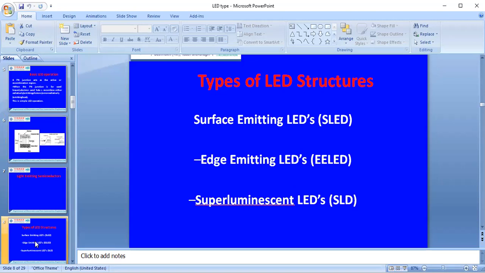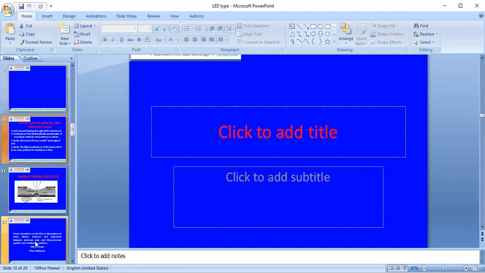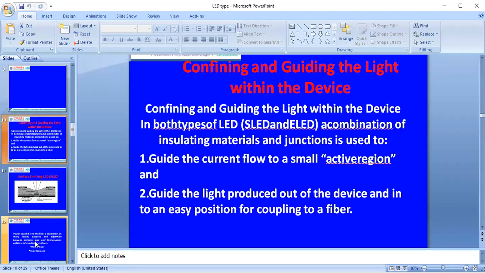Based on that, the emission is classified into different types: surface emitting LED, edge emitting LED, and superluminescent LED. Confining and guiding the light within the device is done in both types, surface emitting LED and edge emitting LED, with a combination of insulating material and junctions.